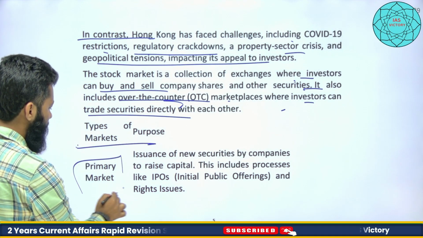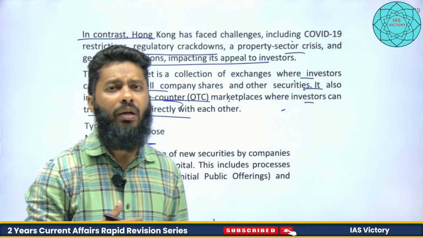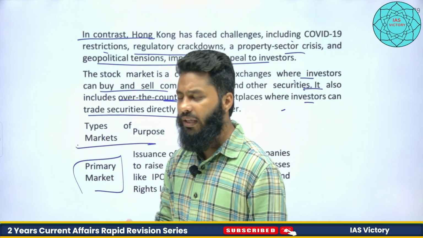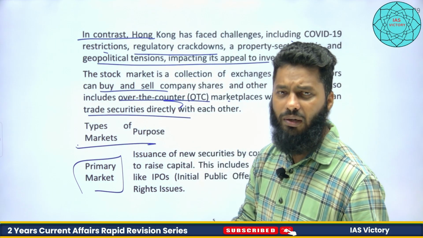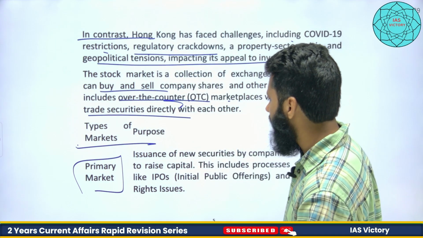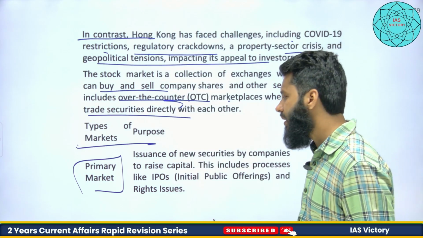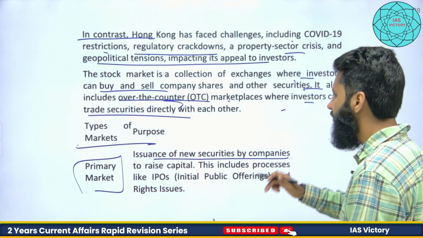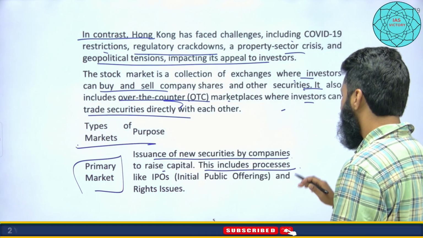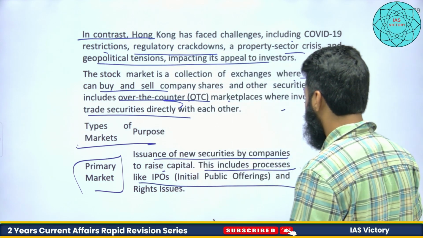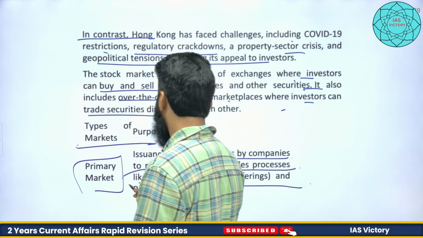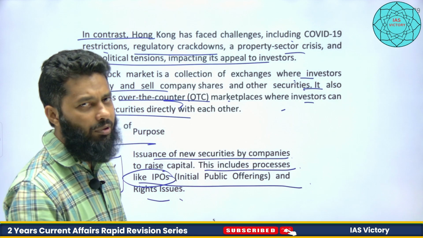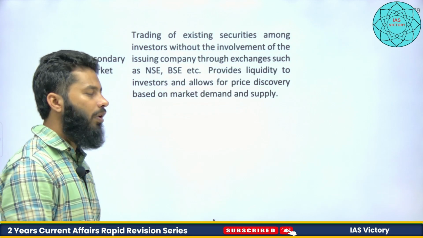So one is the primary market. Primary market is where the companies are directly selling their shares, right? Not being traded, but the companies are directly involved in selling the shares. So it is the issuance of new securities by companies to raise capital. This includes processes like IPO, initial public offering, and rights issues. Initial public offering, IPOs, means the first time a company is selling its shares in the stock market or share market.